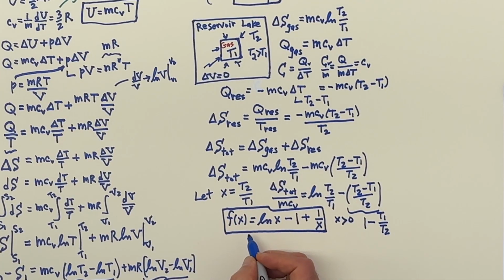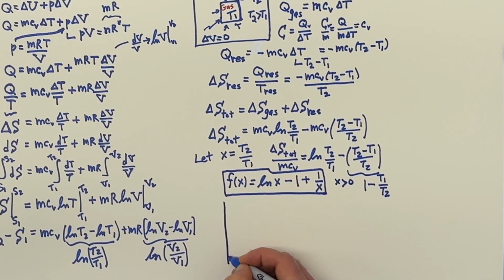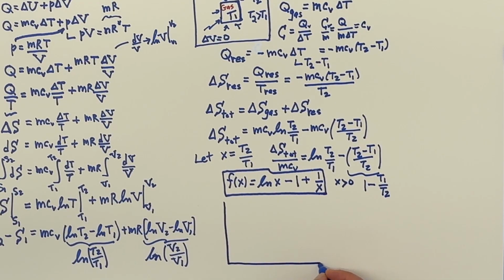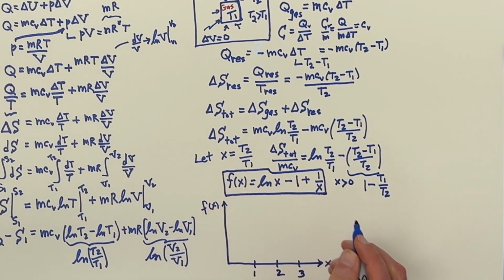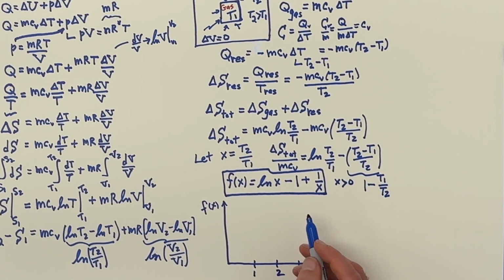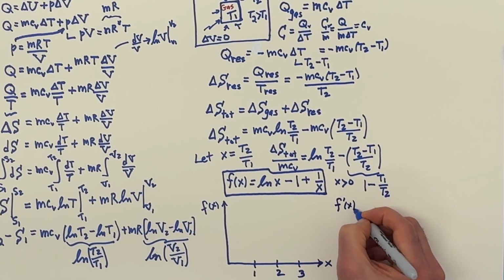Okay, so here I'm going to do a little graph. We have x here, and let's say we have 1, 2, 3, like this, and this is f of x. What I like about this is that there's a nice analysis with mathematics and algebra and calculus. The first thing we can do is calculate the slope. The derivative gives you the slope.